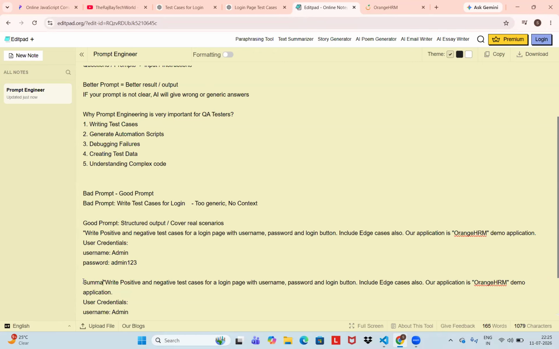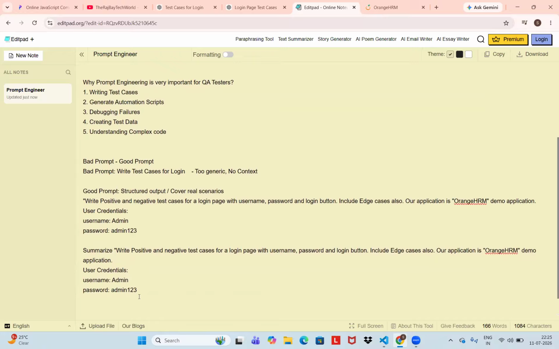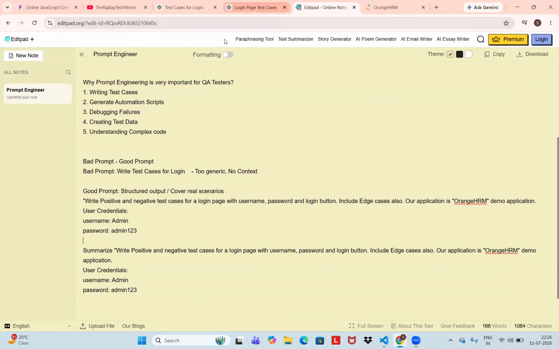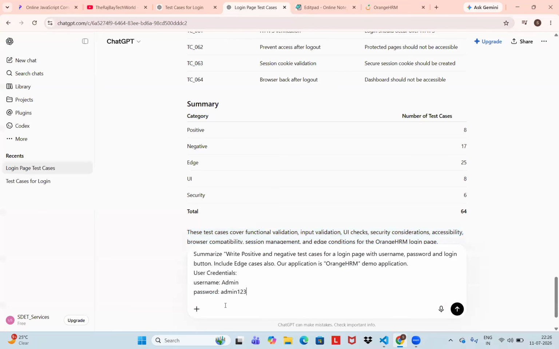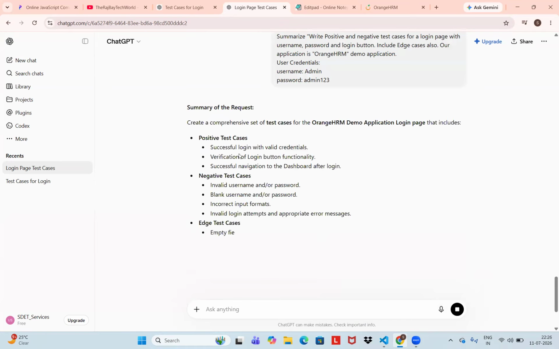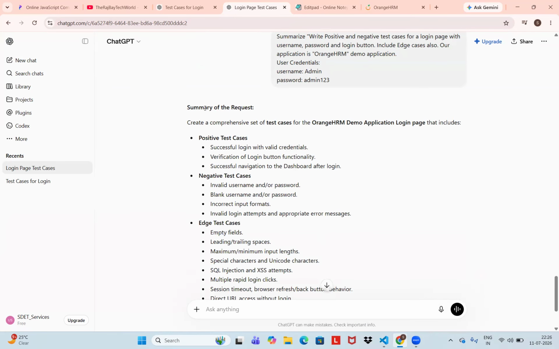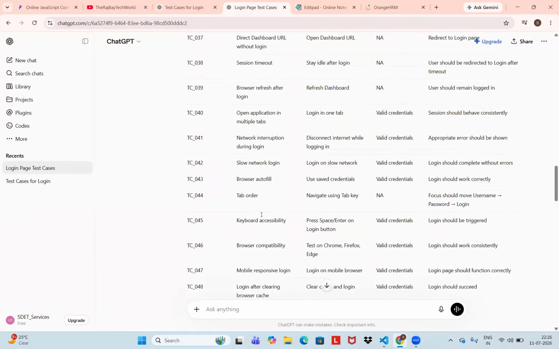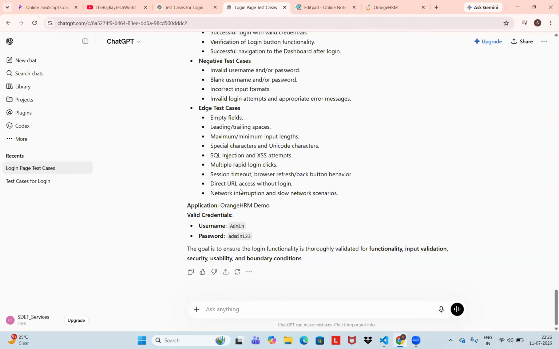So you can provide the task, and it will give a brief or clear explanation. I'll give one more time here. See, summary. Summarize means summary of the request. It is giving positive test cases, negative test cases. Already it is covered, right? So you can add summarize also in front of that prompt.